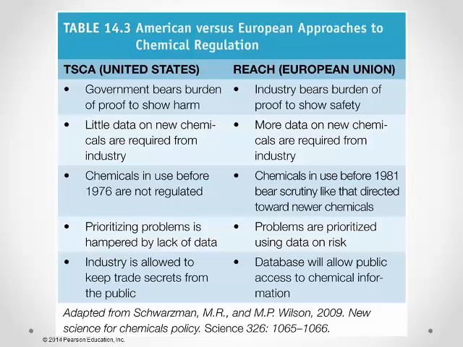REACH will cost industry $3.8 to $7 billion over 11 years, however the health benefits will be $67 billion over 30 years. The U.S. on the other hand has the Toxic Substances Control Act of 1976. Under this law, the EPA monitors chemicals made in or imported into the U.S., which amounts to about 83,000 chemicals. The EPA can ban substances that pose excessive risk, but many health advocates think the law is too weak.